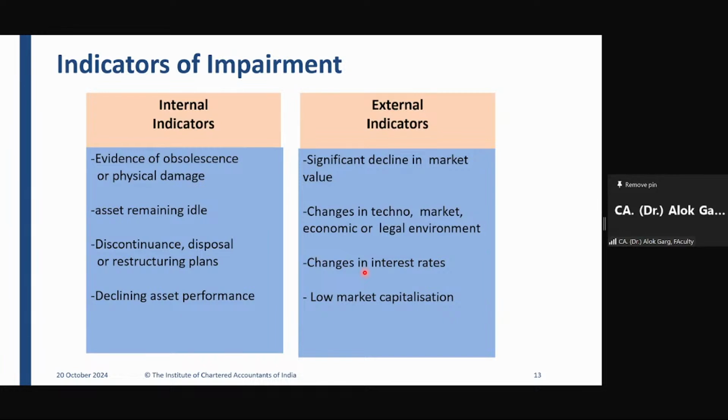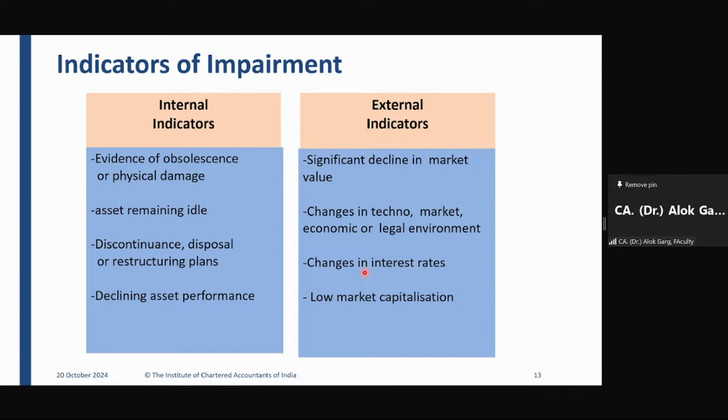So the present value is 90,000, correct? I'm just talking in rounded-off numbers. 90,000 is the present value. But if the discount rate becomes 12% because the rate has gone up, in that case, what will be the present value of rupees 1 lakh if discounted at 12%? Hopefully 85,000 or 86,000, correct? So due to the increase in interest rate, the present value of the cash flow has gone down, and hence it is one of the indicators of impairment.